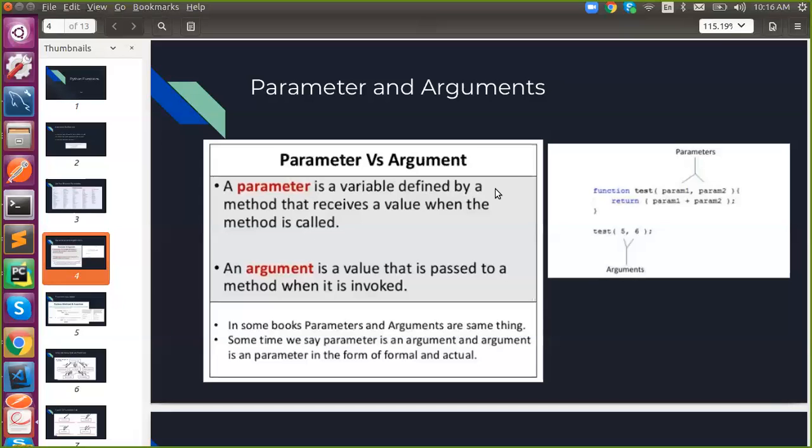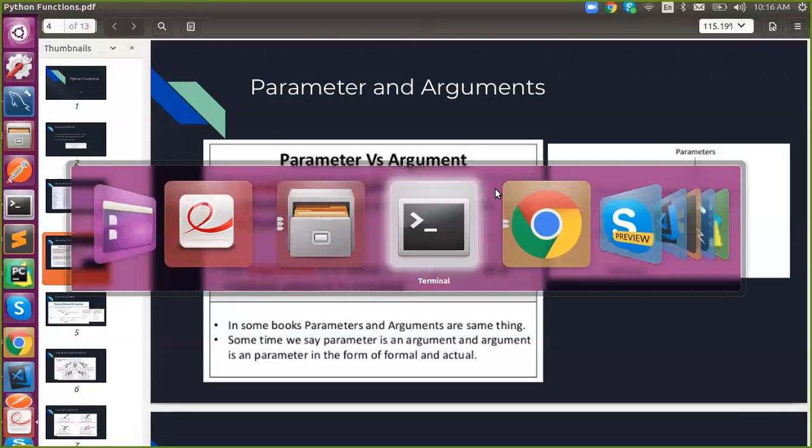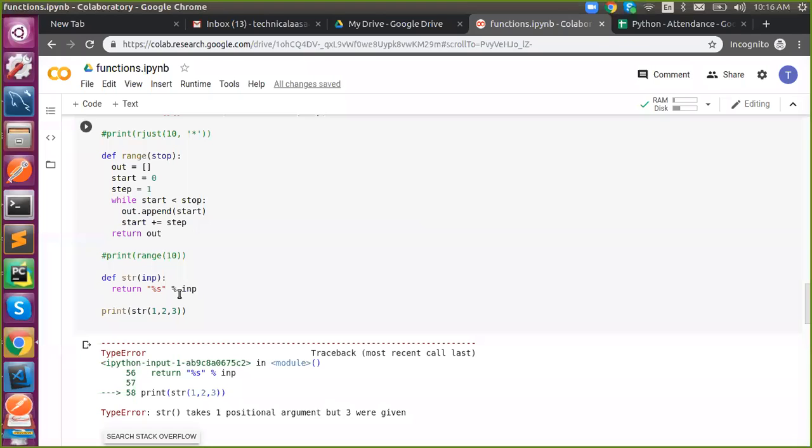For example, stop is a parameter which will receive a stop value. While calling the function, the value which you have passed, that 10, is an argument.